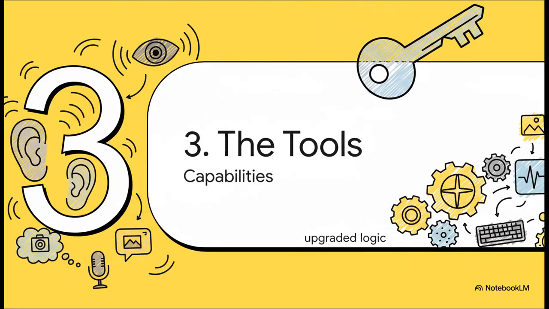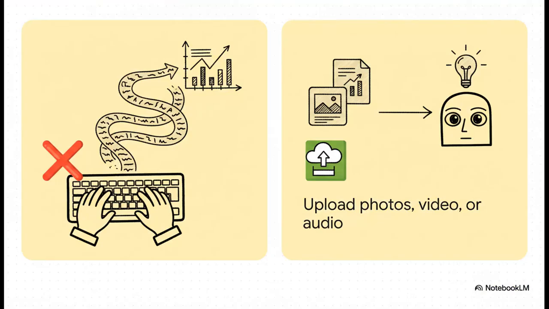So our foundation is solid. Our logic is upgraded. Now it's time to unlock the really cool tools. You see, modern AIs aren't just about text anymore. They can see, they can hear, and we need to start using those senses. Think about it. Why would you spend 5 minutes trying to describe a complicated chart with words? It's slow and you'll probably miss something. The fix is obvious. Just upload the file. Let the AI see the chart or watch the video.